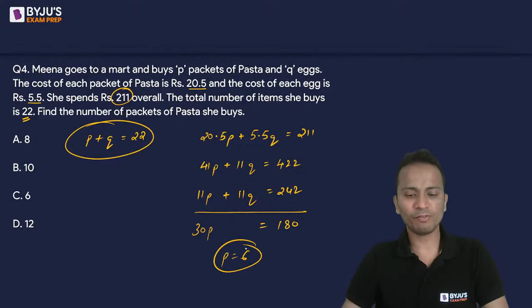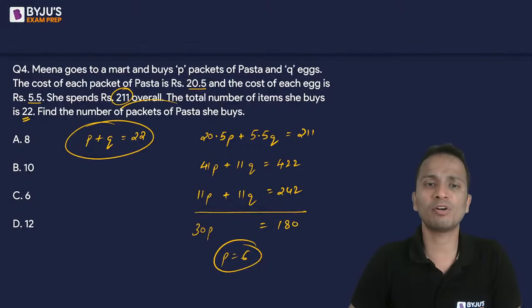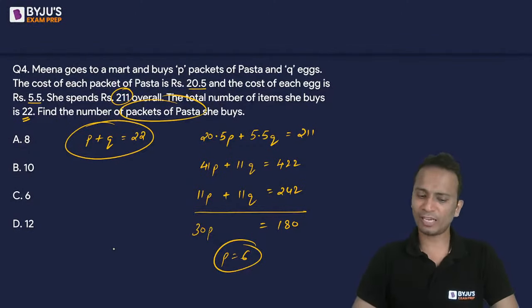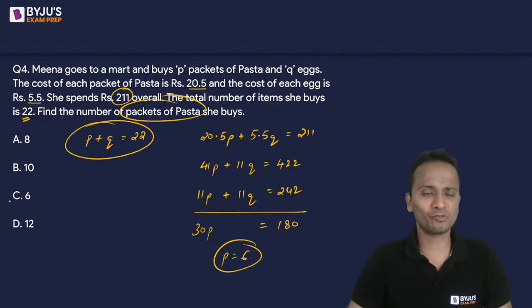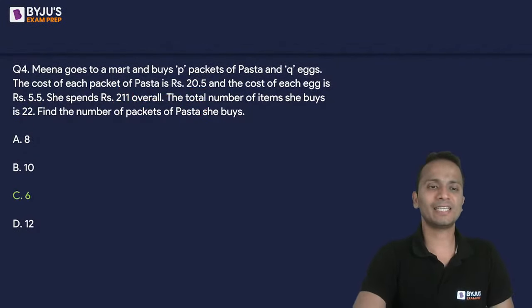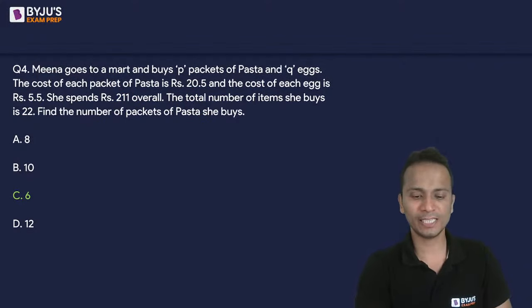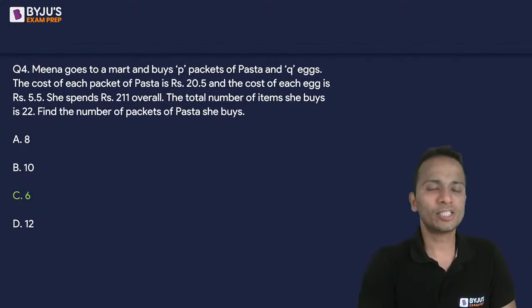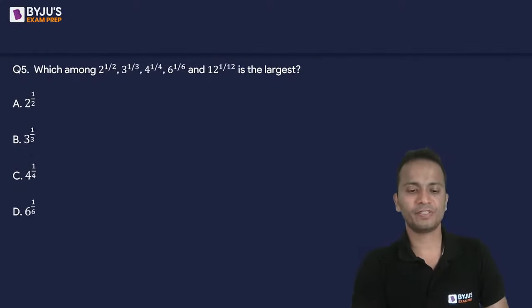Now, what do I have to find out? Do I have to find out the value of p? Yes, I have to find out the number of packets of pasta. So the number of packets of pasta, yes, absolutely correct. So most of you have already given the answer. So the correct answer will be option C, that is 6. Okay, so 6 is the correct answer for this one. Let's quickly move on to question number 5.